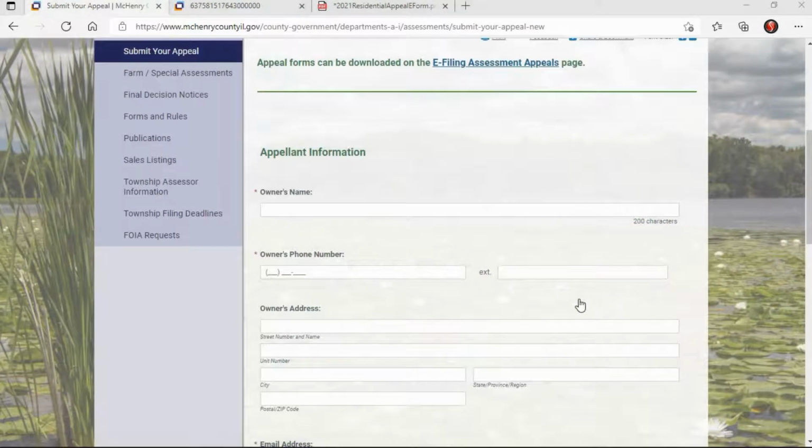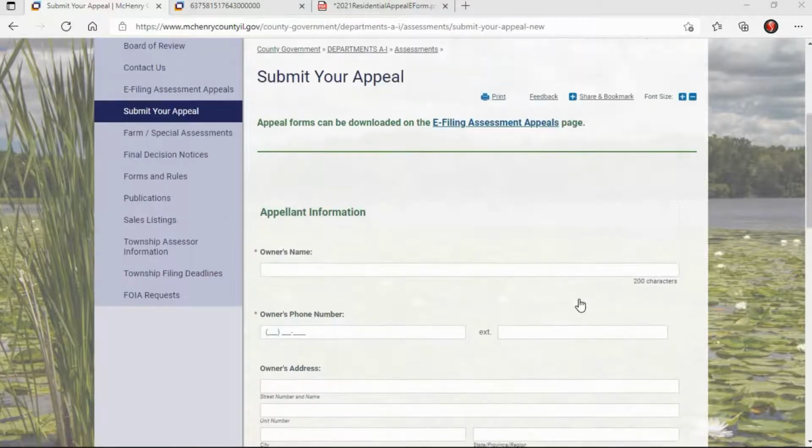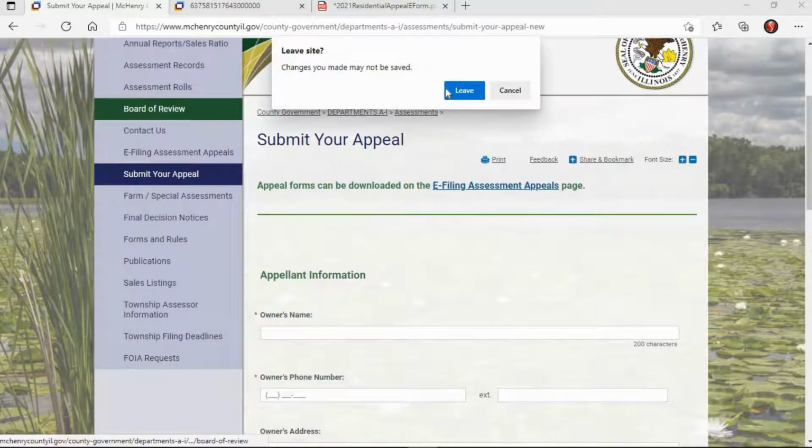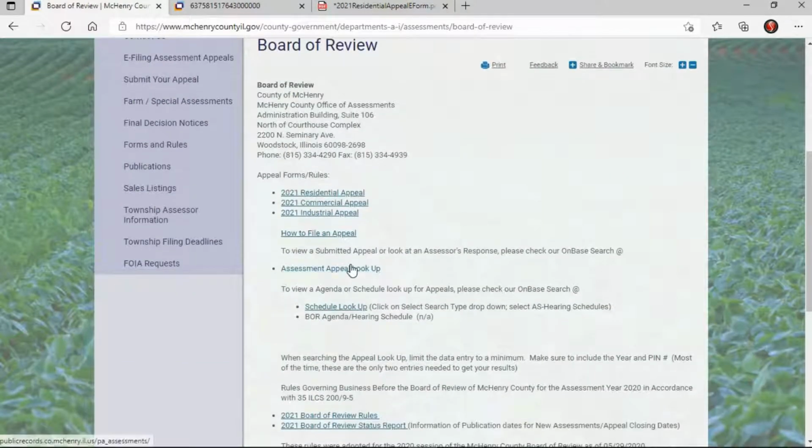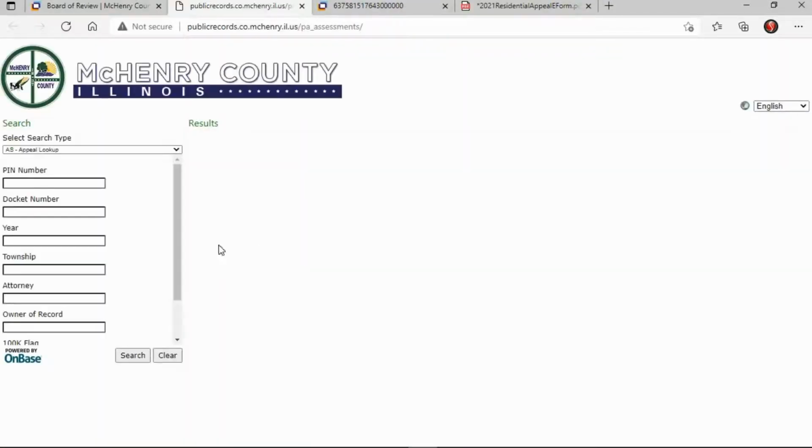Now, another feature as well is after you have submitted your appeal, you can actually track the paperwork submitted online, such as the assessor's response. So, for example, on the McHenry County Assessor's website, you can go up to Board Review. And then Assessment Appeal Lookup. Now, this is just a basic page like this where you can just enter the PIN number of your home, or even if you want to see for the entire township, like let's say we could do for McHenry Township, year 2020, click search.